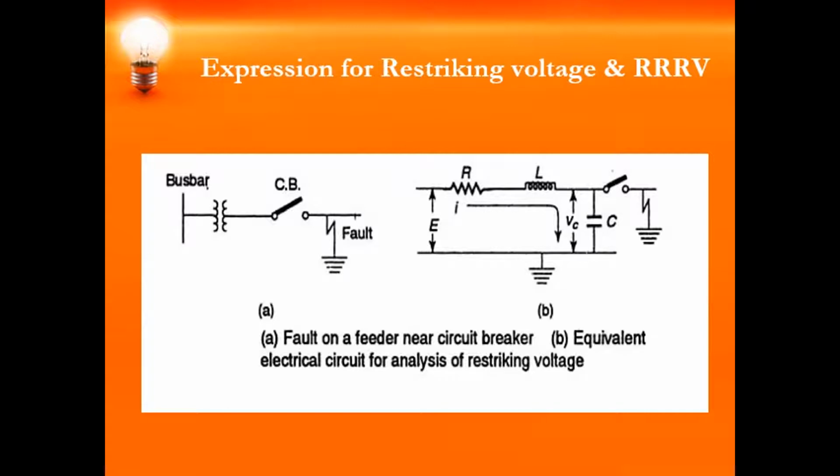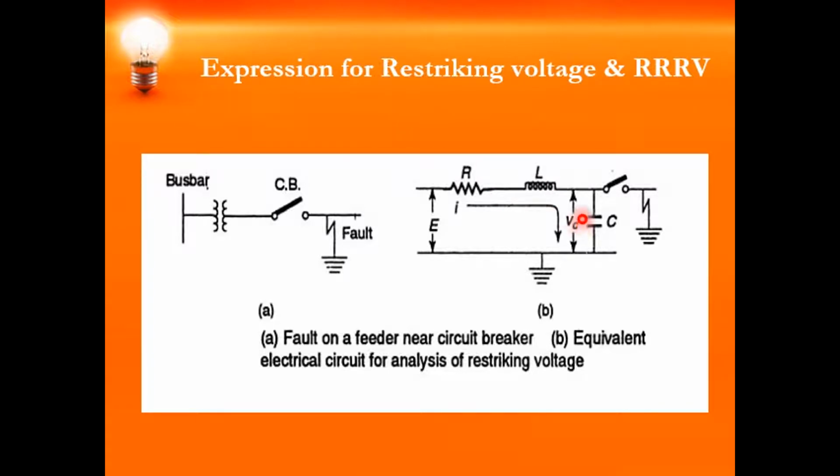To obtain the expression for restriking voltage, the rate of rise of restriking voltage and the frequency of transient oscillation, let us consider that in a system, the fault has occurred beyond the location of the circuit breaker. You can see here the equivalent electrical circuit where the inductance, capacitance and resistance are given. The resistance, for the time being for the derivation, we will neglect. That means if we neglect the resistance R, then our circuit is purely reactive.